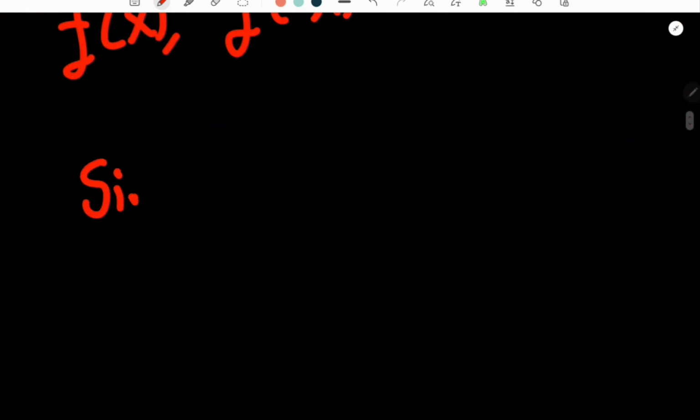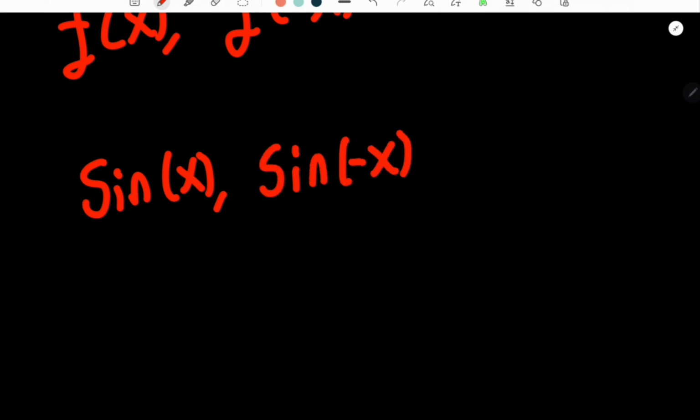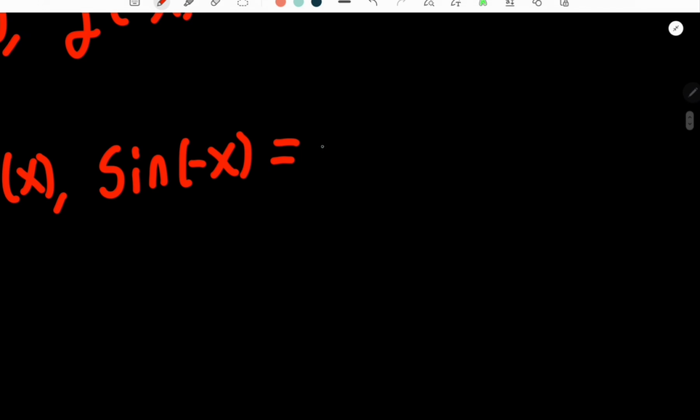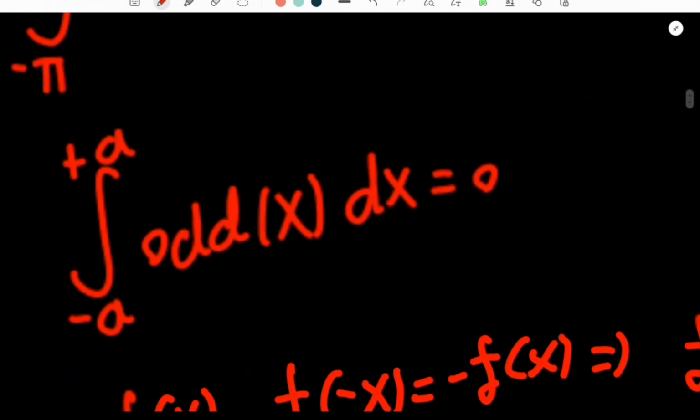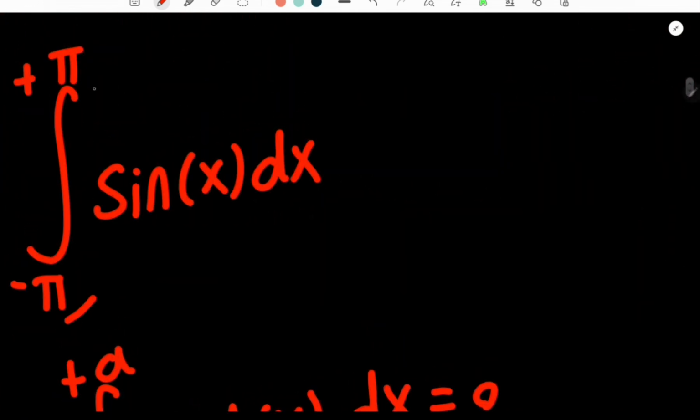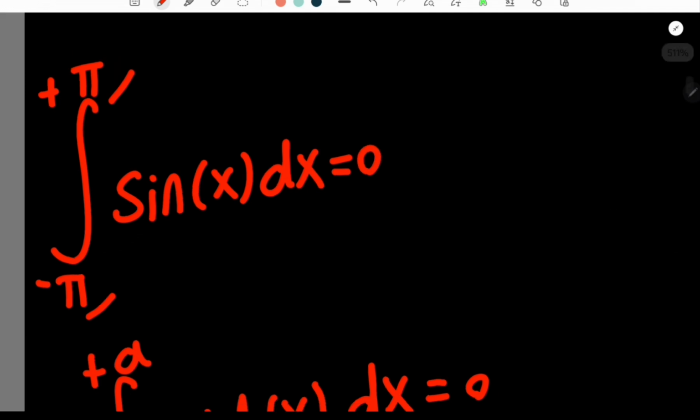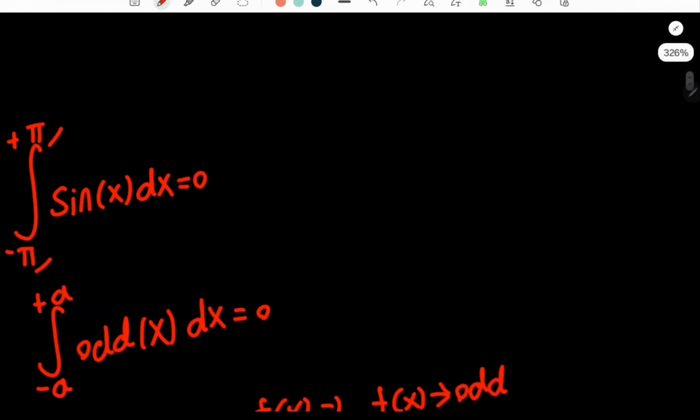Now, what is sine of negative x? Well, since sine is an odd function, this equals negative sine of x. Which by definition, of course, does make sine an odd function. Of course, we already know that sine is an odd function by trigonometry. And we have negative pi to positive pi, so therefore this integral will equal 0. So integral number 2 equals 0.